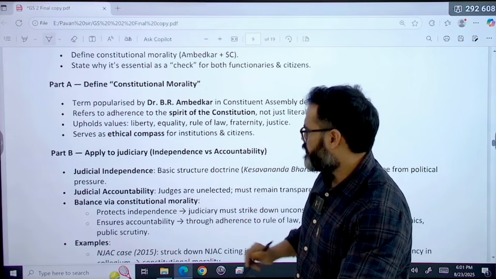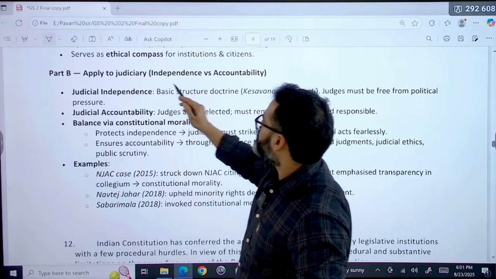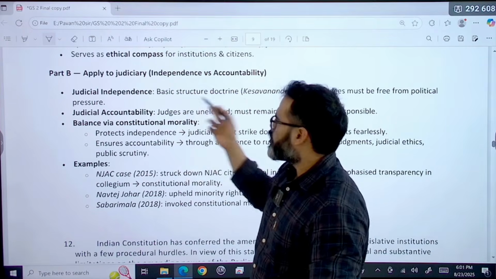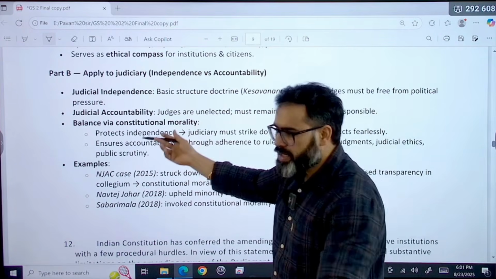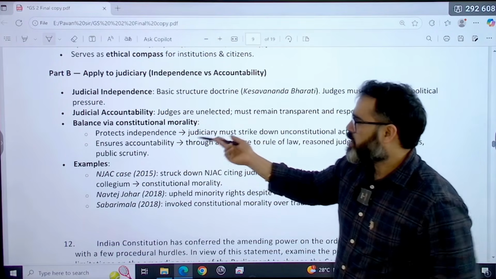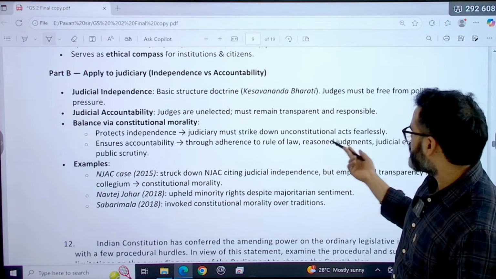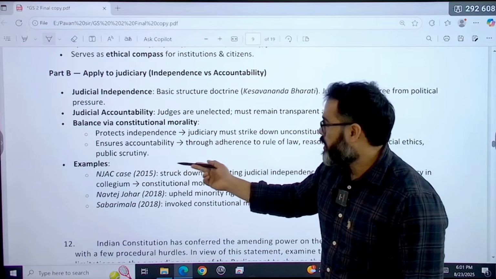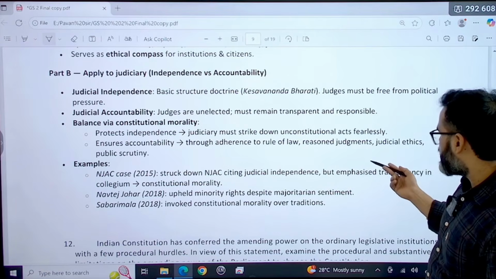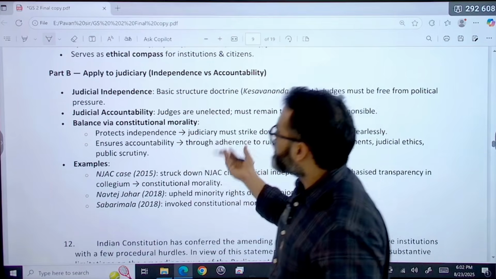That was the definition. Part B is about how it is applied to the judiciary, then applied to the citizens. Applied to the judiciary, that means independence versus accountability. Judicial independence definitely exists because of the basic structure doctrine. Judicial accountability: yes, judges are unelected, but they must remain transparent and responsible. So it is balanced by constitutional morality, which protects independence; the judiciary must strike down unconstitutional acts fearlessly and ensure accountability also through adherence to the rule of law. The judiciary also needs to adhere to the rule of law, give reasoned judgments, maintain judicial ethics, and accept public scrutiny. These things must be there. That is what this question is.